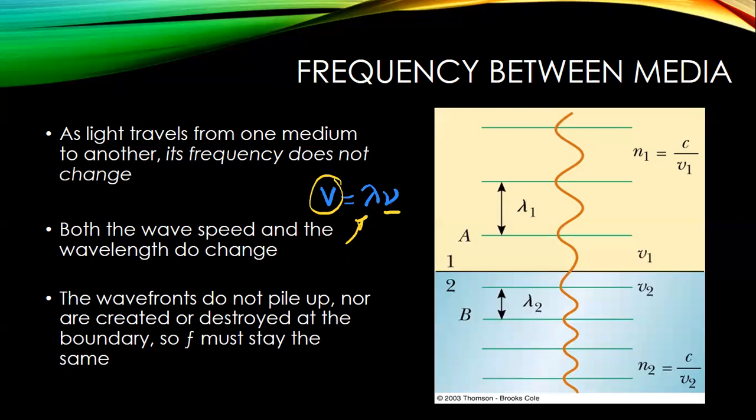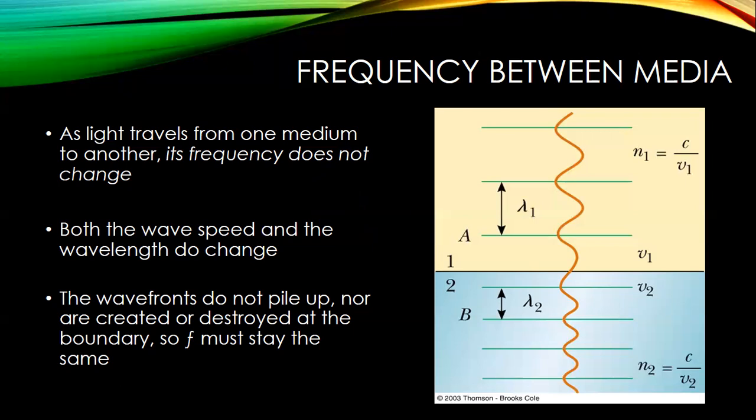So if you're going from a slower medium to a faster medium, our expectation is the wavelength would get bigger. It's got to cover more ground, speeding up. The wavelength has to stretch out to cover the same amount of ground for the same rate of oscillation. If, however, we're going into a slower medium, the wavelength is going to get smaller.